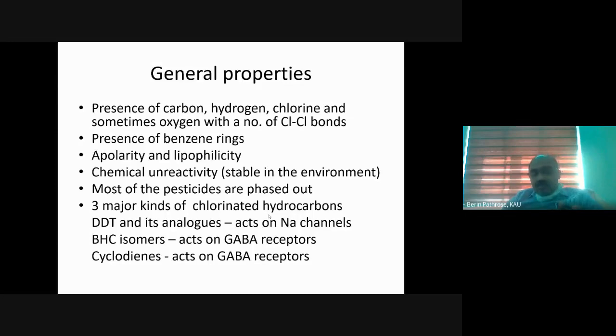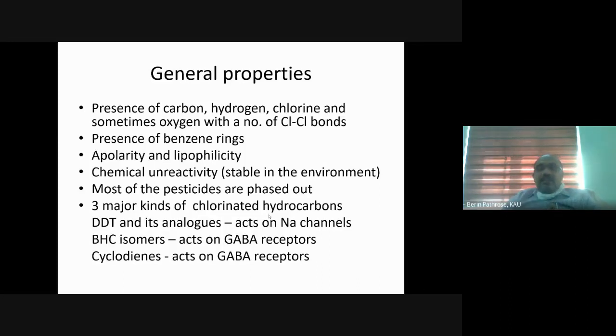And not a single chlorine atom is present here. In organochlorines, we will have numerous chlorine atoms. BHC has six, DDT has more than six. So a number of chlorine atoms are present, and a number of carbon-chlorine bonds will be present also.